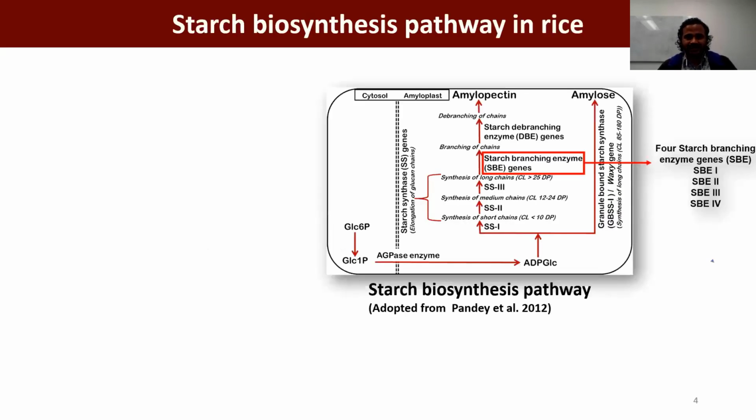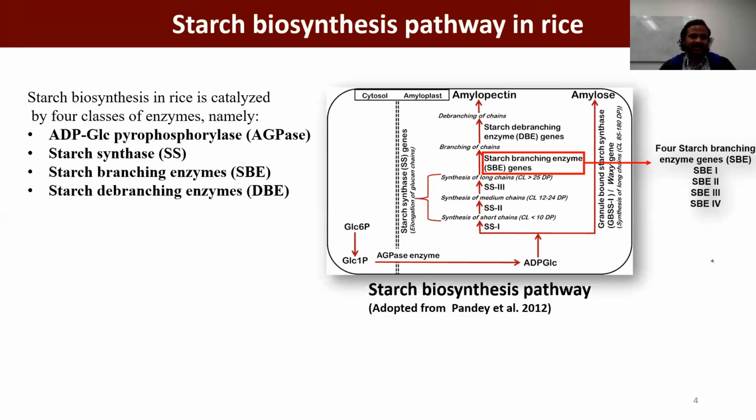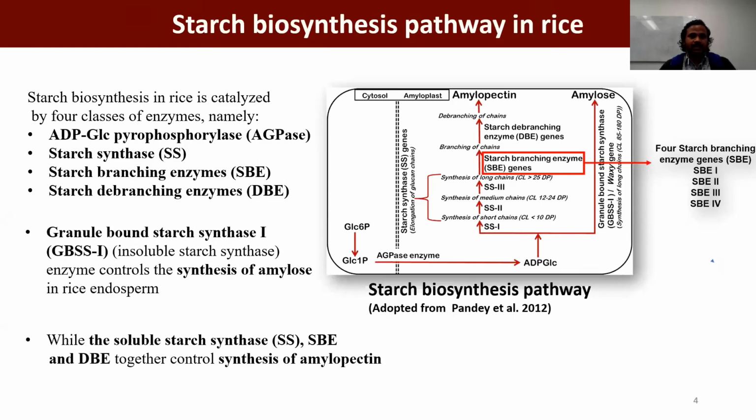Let's see the starch biosynthesis pathway in rice. There are 4 enzymes responsible for starch biosynthesis: pyrophosphorylase, starch synthase, starch branching enzyme, and starch debranching enzyme. Granule-bound starch synthase 1, an insoluble starch synthase, controls the synthesis of amylose in rice, while the soluble starch synthase, starch branching enzyme, and starch debranching enzyme together control the synthesis of amylopectin.